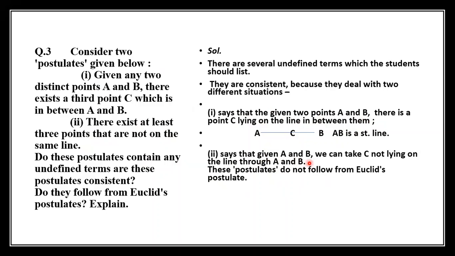What it says is that A and B we can take, and C is not lying on the line through A and B. These postulates do not follow from Euclid's postulates. I hope I'm clear here. Any doubt, children? C is not lying on the line through A and B, so the postulate does not follow from Euclid's postulates.